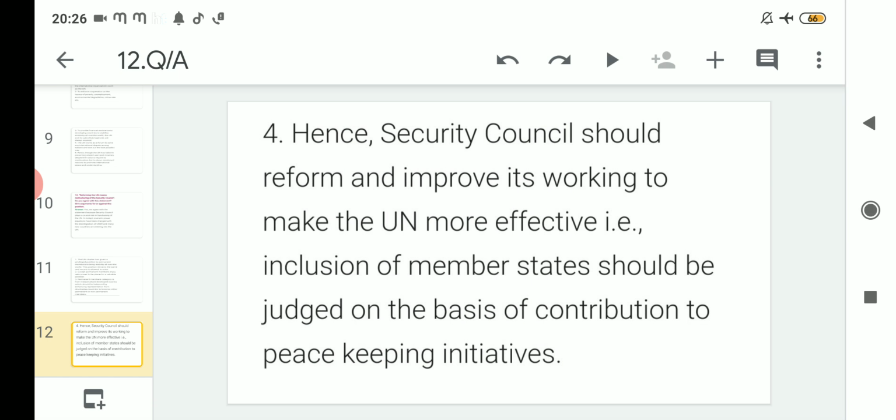That means all over the world, if 2 or 3 countries are working very much on peace-related issues and doing so much through discussions and peace talks, then those countries should always be promoted.